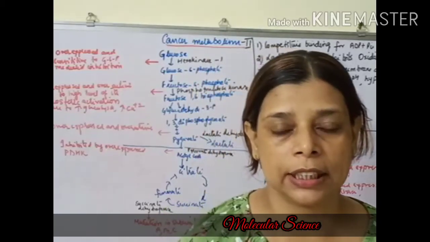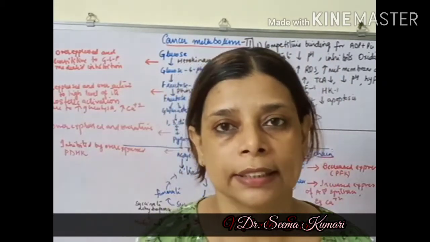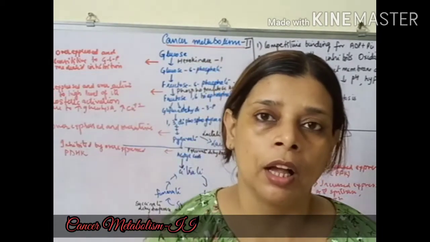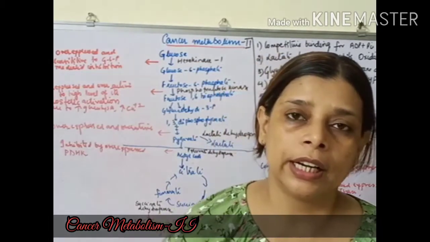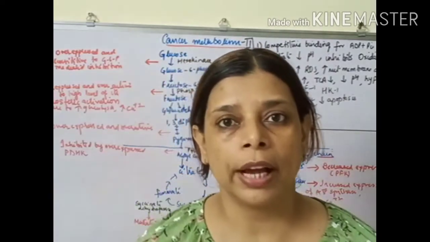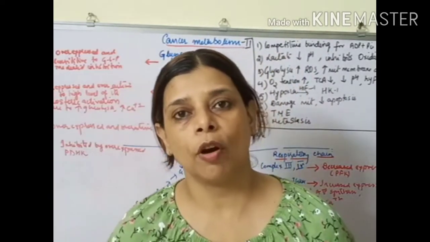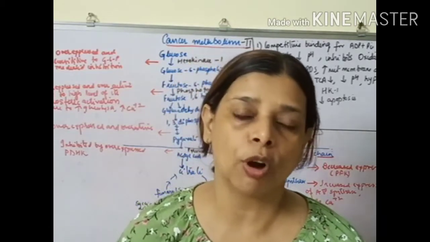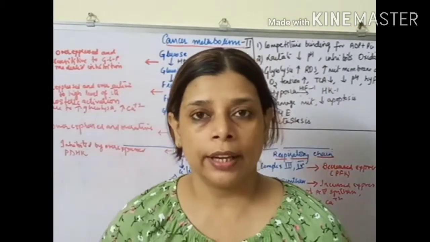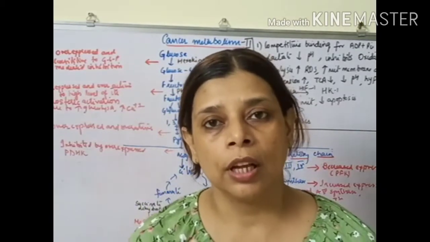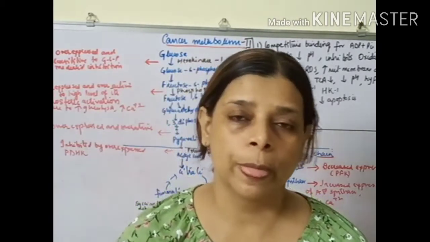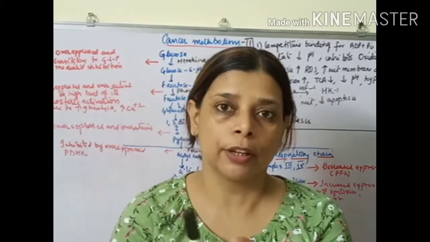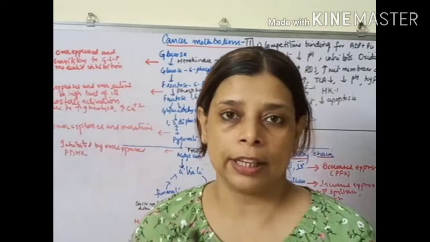Welcome to Molecular Science. Today we'll discuss cancer metabolism, basically carbohydrate metabolism. Now we know that in our diet we consume a high amount of carbohydrate in the form of polysaccharides and disaccharides. These are called complex forms of sugar, like starch, cellulose, lactose and sucrose. Now these complex forms are converted into simple sugars like glucose, fructose and galactose.